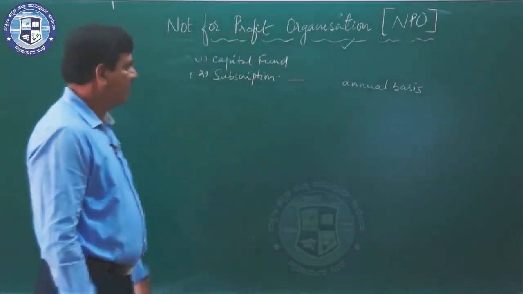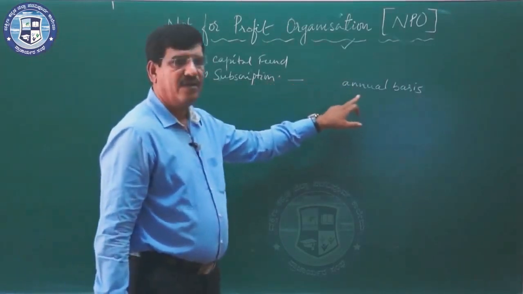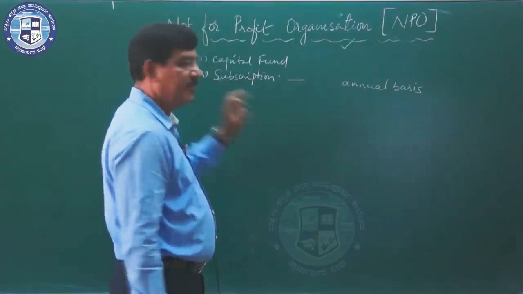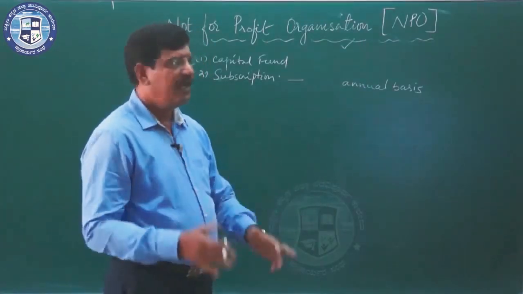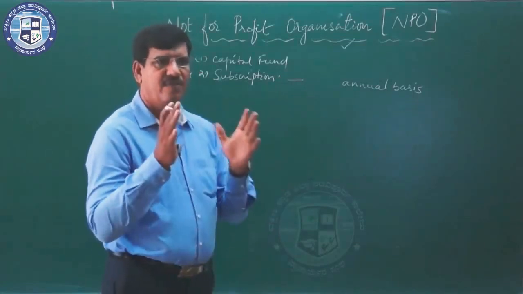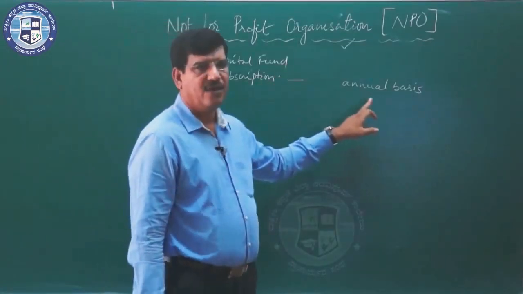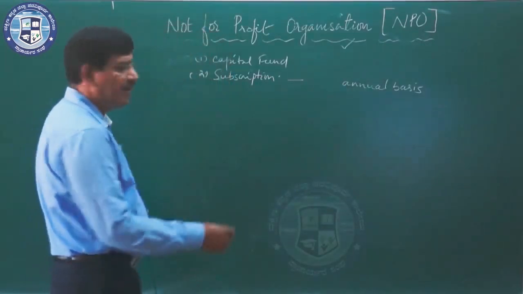It is the contribution by the members on an annual basis. To run any NPO, there must be some certain income, and this income can be generated by the contribution from the members or the membership fee.